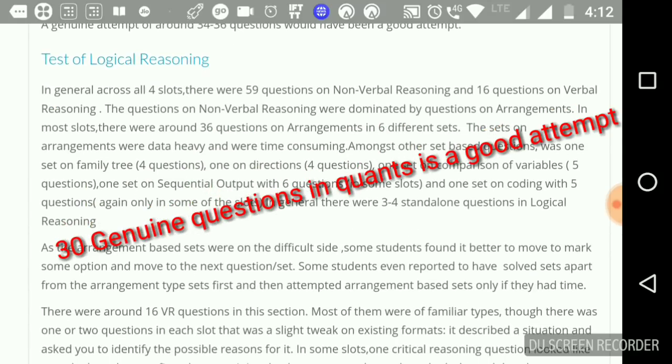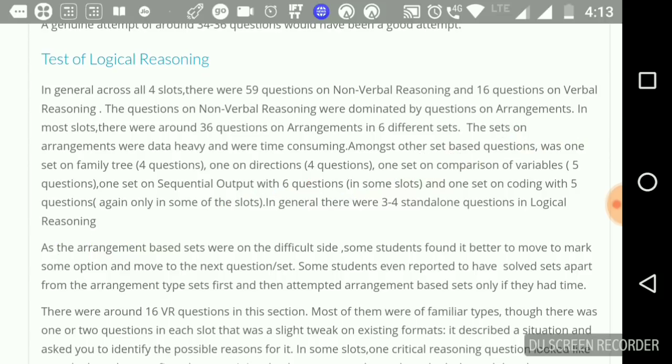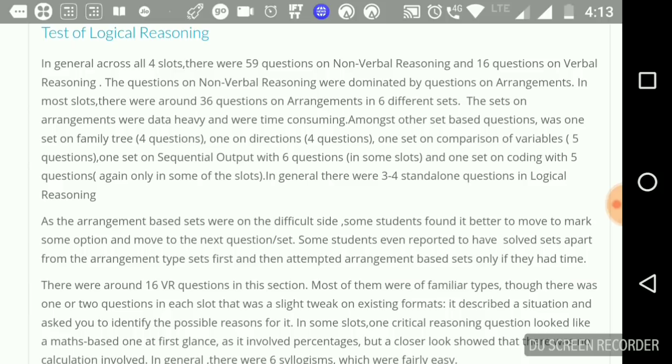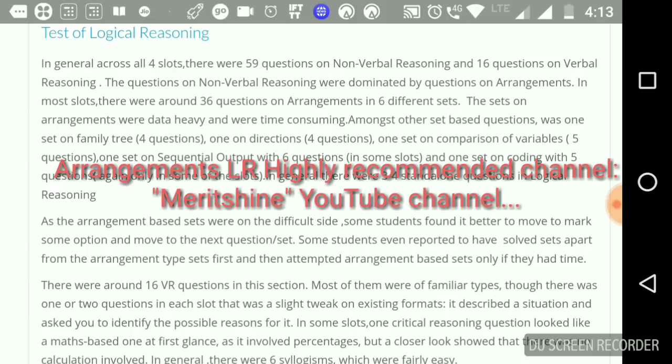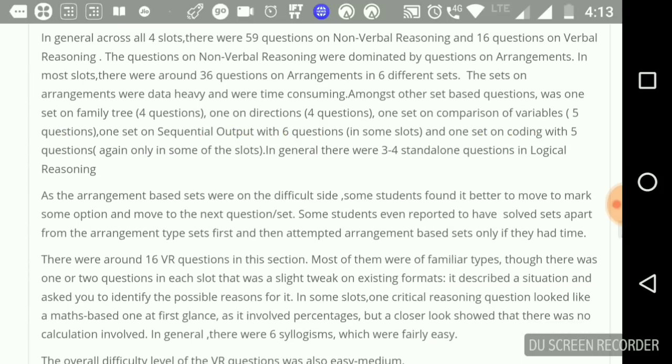Now let's discuss LR. By far the trickiest, not trickiest, but it was lengthy and had a lot of puzzles, according to me. In general, across all 4 slots, there were 59 questions on non-verbal reasoning and 16 questions on verbal reasoning. The questions on non-verbal were dominated by questions on arrangements. In most slots, there were around 36 questions on arrangements and 6 different sets. The sets on arrangements were data heavy and really time consuming. So obviously, picking the right questions was the key here.